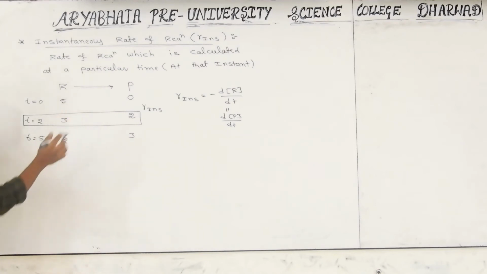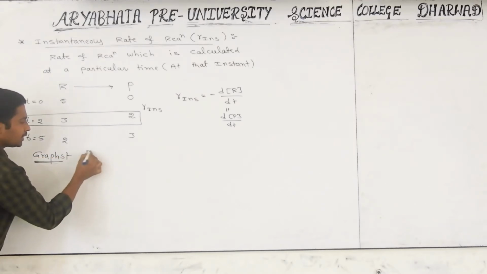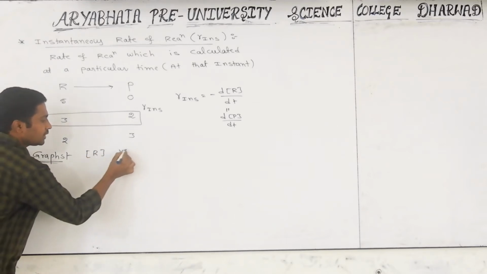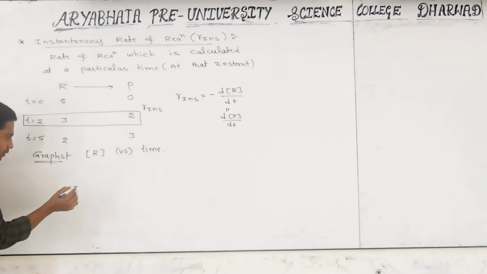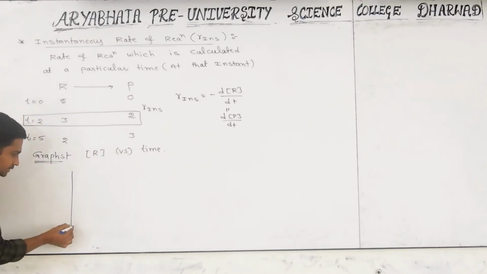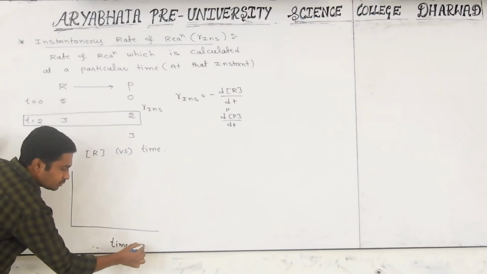First of all, I want to discuss how we get the information from the graphs. Look carefully at the graphs. First, I am plotting the graph between concentration of the reactant versus time. You know very well, take 2 axes. On the x-axis I am taking time values.